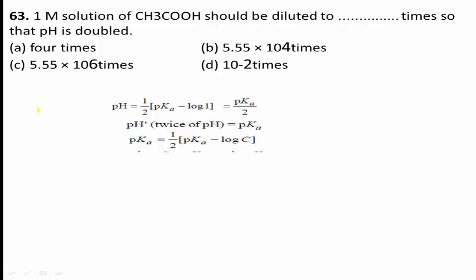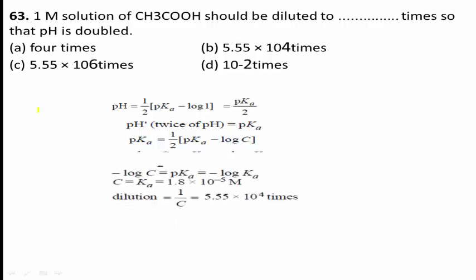Therefore, pKa equals pKa minus log C, so minus log C equals zero, where C equals Ka, which is equal to 1.8 into 10 to the power of minus 5 M. Therefore, dilution equals 1 by C, which is 5.55 into 10 to the power of 4 times. This is the answer.